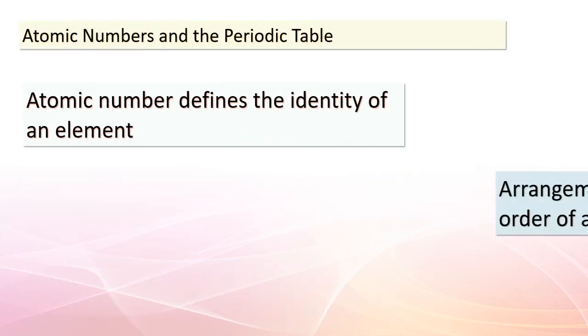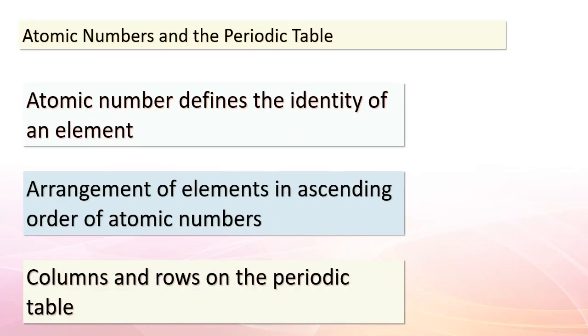Welcome back, eager learners. Let's continue our exploration of atomic numbers and their impact on the way we understand elements. Atomic numbers are like the identity cards for elements, they distinguish one element from another. And, do you know what's truly fascinating? Elements are arranged on the periodic table based on their atomic numbers. This arrangement is in ascending order, from the smallest atomic number to the largest.